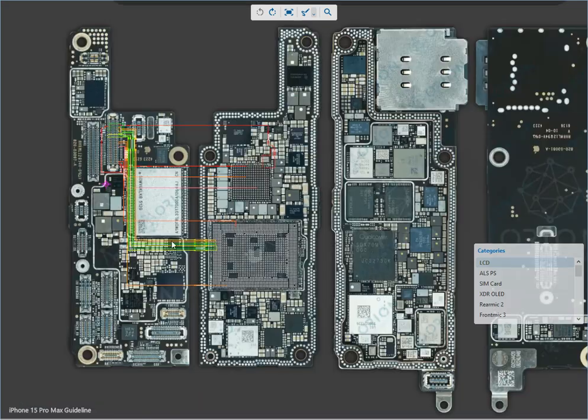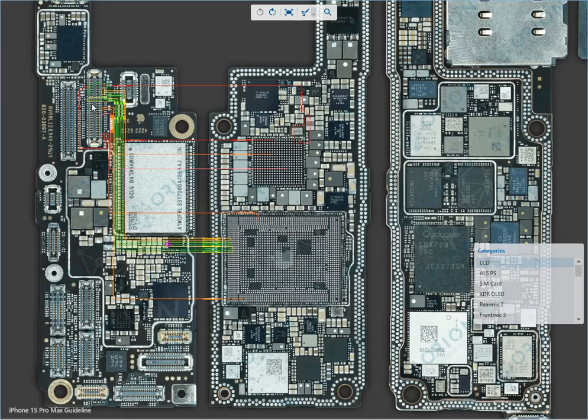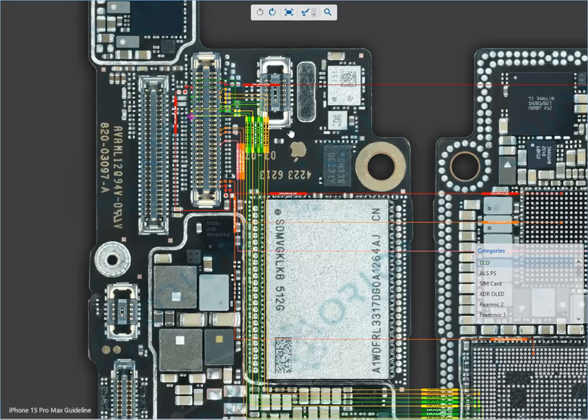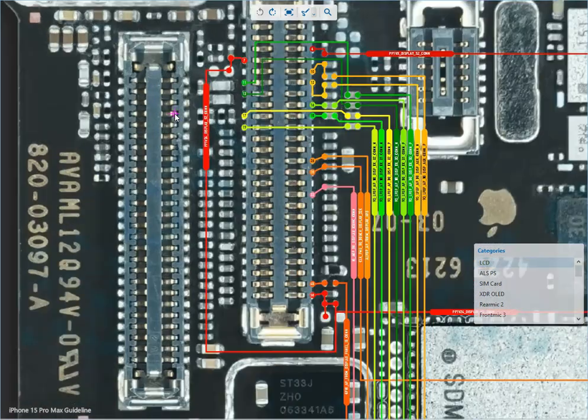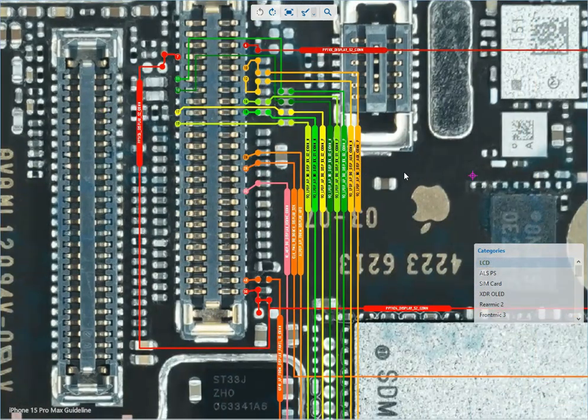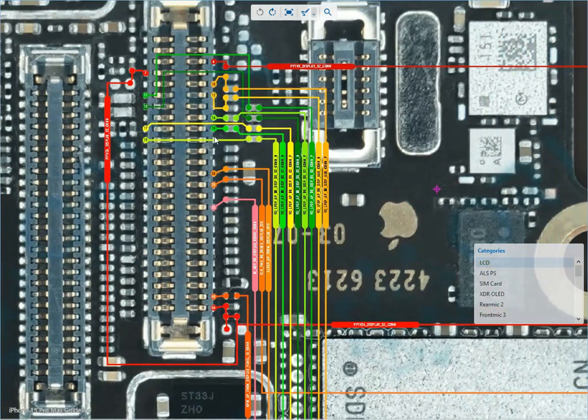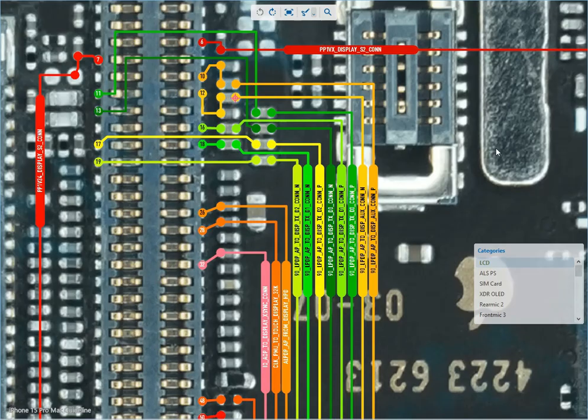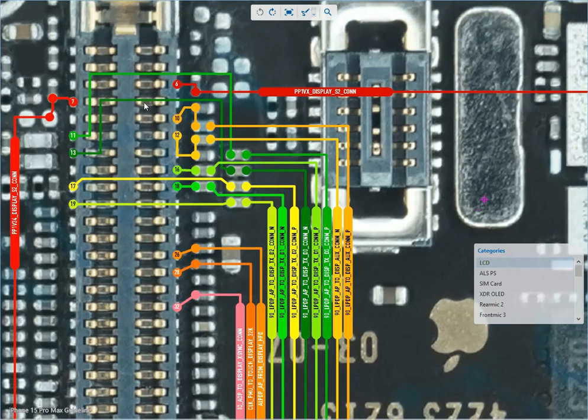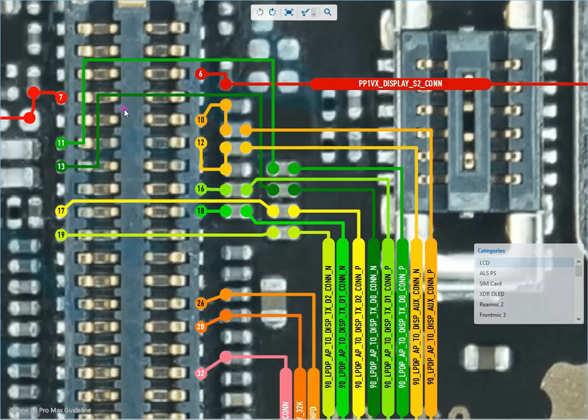If you're facing an iPhone 15 Pro Max LCD problem, in this video, we share the complete iPhone 15 Pro Max LCD solution with a 100% tested repair method. Many users face issues like no display, black screen, white display, flickering screen, lines on LCD, or touch not working properly. This tutorial will help you repair the issue step by step.